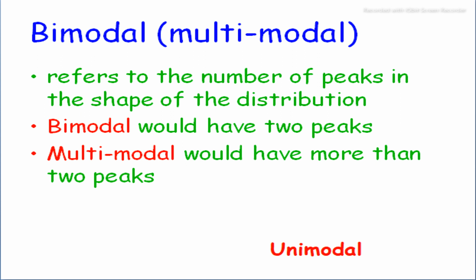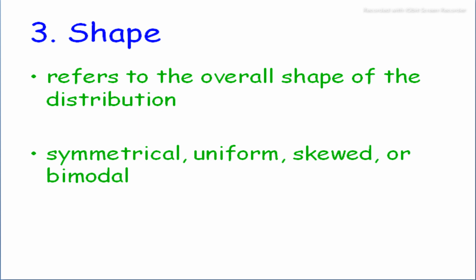Bimodal would have two peaks, and multimodal would have more than two peaks. And shape refers to the overall shape of the distribution. Symmetrical, uniform, skewed, or bimodal are the shapes of the distribution.